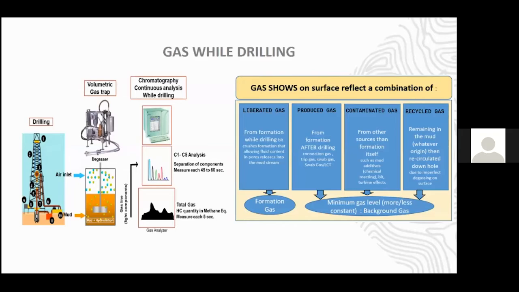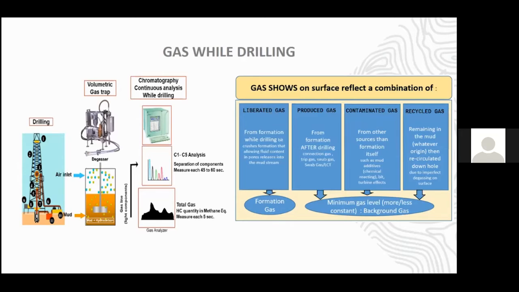Second, produced gas. Produced gas also comes from the formation, but after the drilling, so after the bit has passed the interval, such as connection gas, trip gas, and long connection test. The third kind is contaminated gas. This gas is not from the formation. It comes from other sources, such as mud additive, because we use mud for drilling, or from turbine effect, because we have a rotating system when drilling.